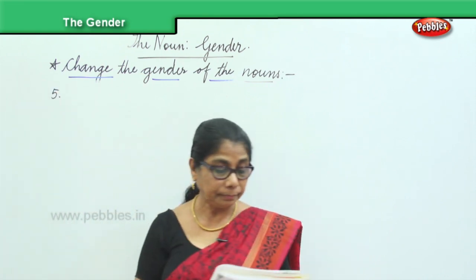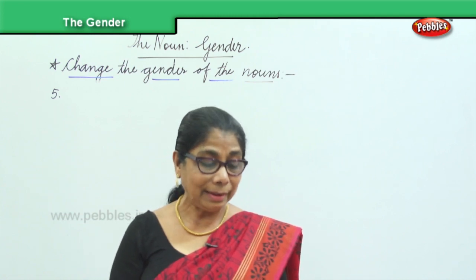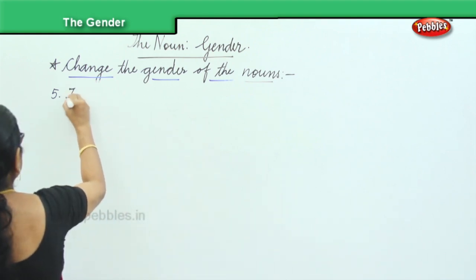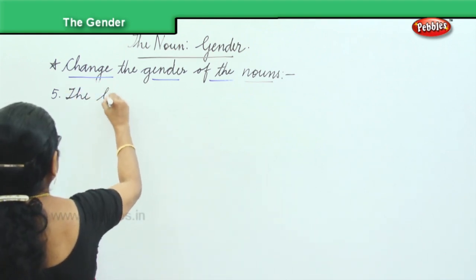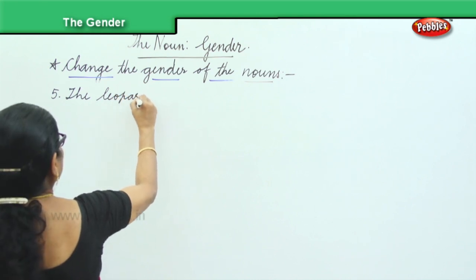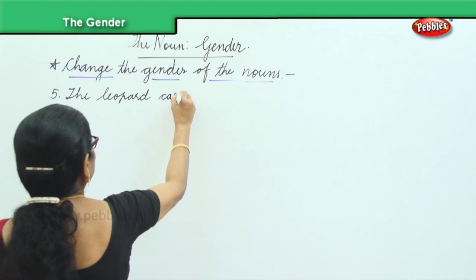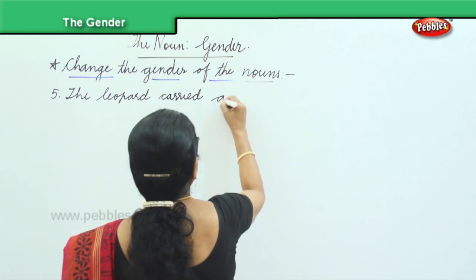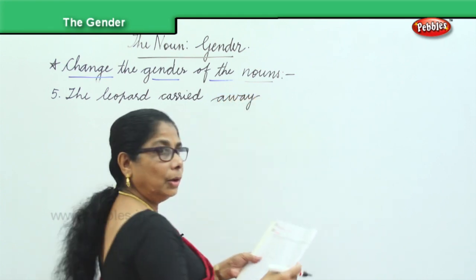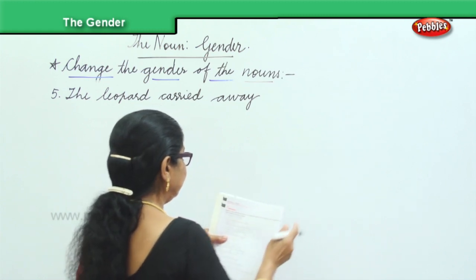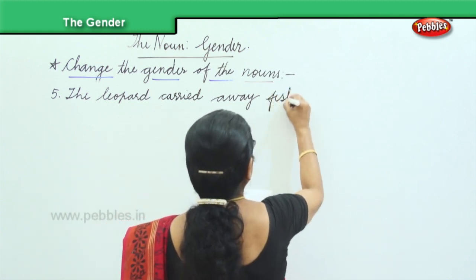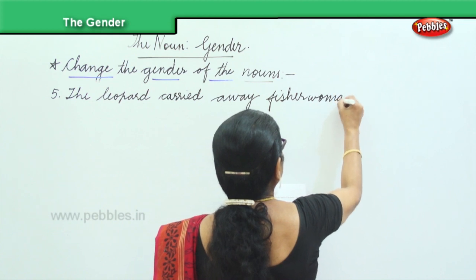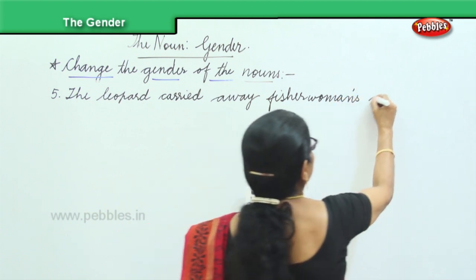Okay, here. The leopard carried away fisherwoman's child.